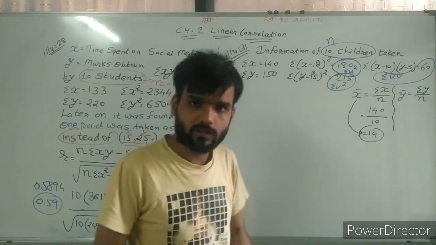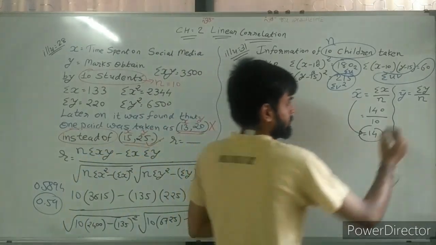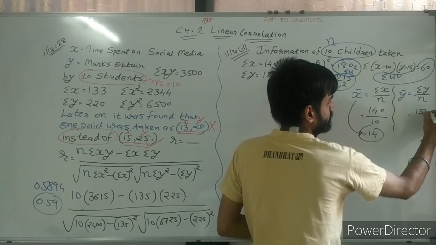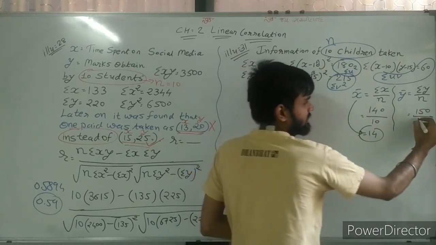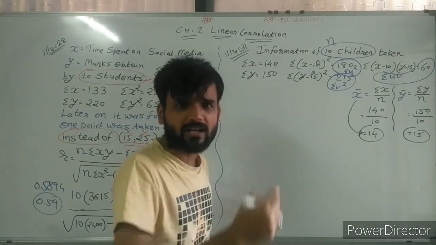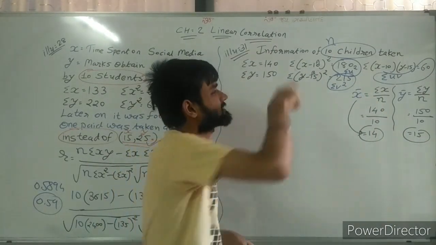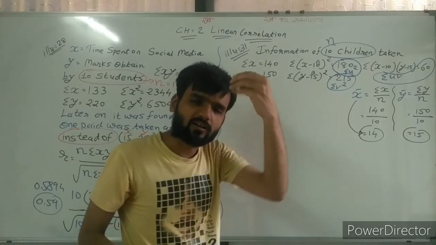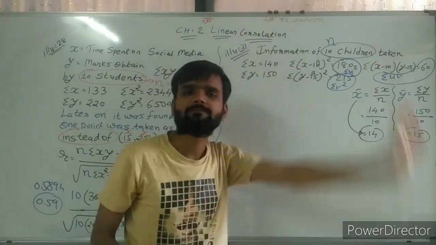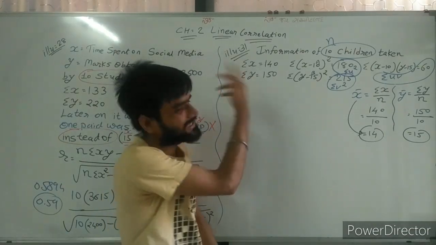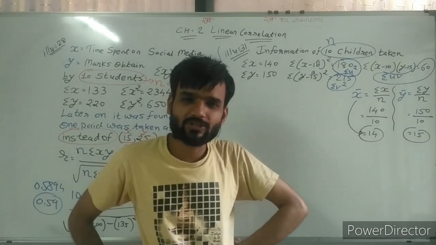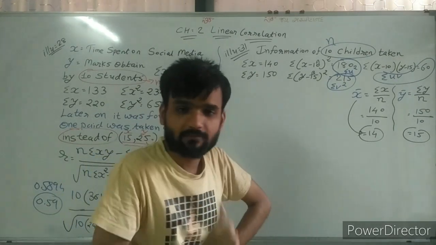Now you can check the second also. See here, sigma y 150 divided by 10, the answer is 15. Yes, here y bar is 15, but in the first we assumed and in the second also we consider it as assumed and take the uv formula. So now the sum becomes very easy. What is wrong in this situation? Very easy sum.